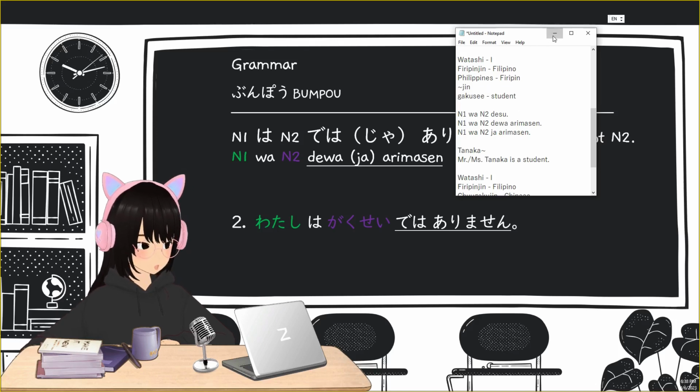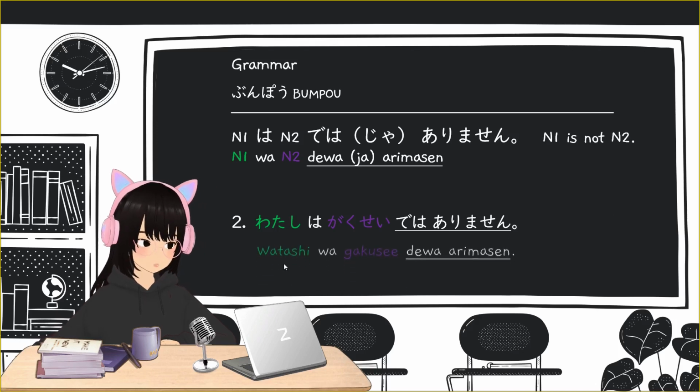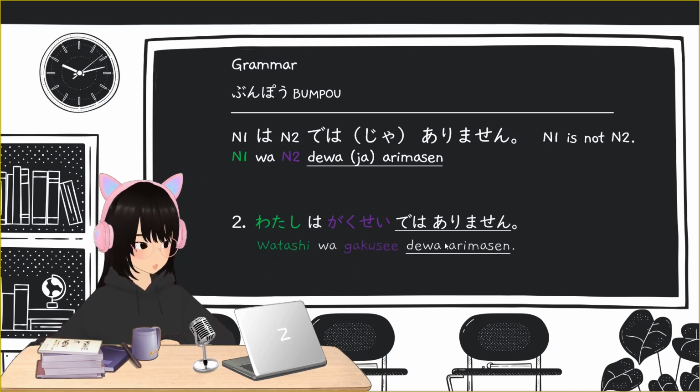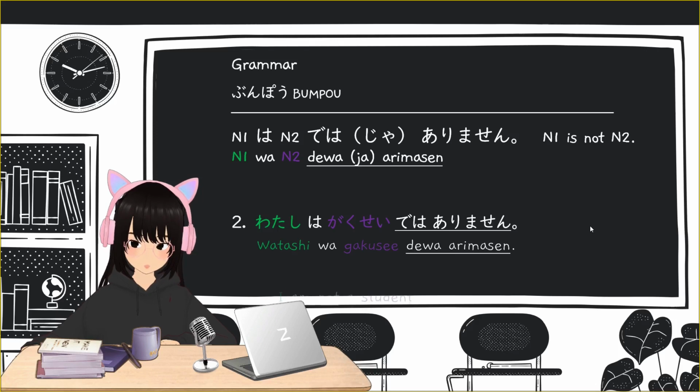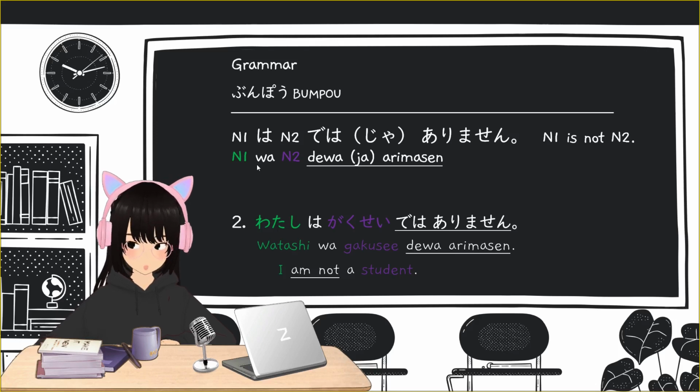But here you are saying dewa arimasen. So watashi wa gakusei dewa arimasen means I am not a student. That is N1 wa, N2 dewa arimasen.